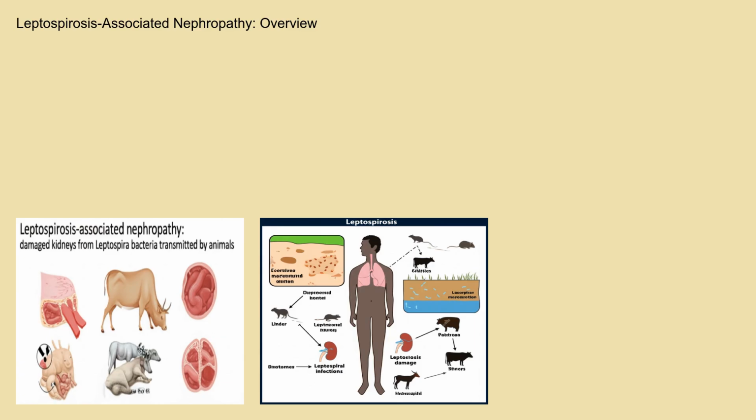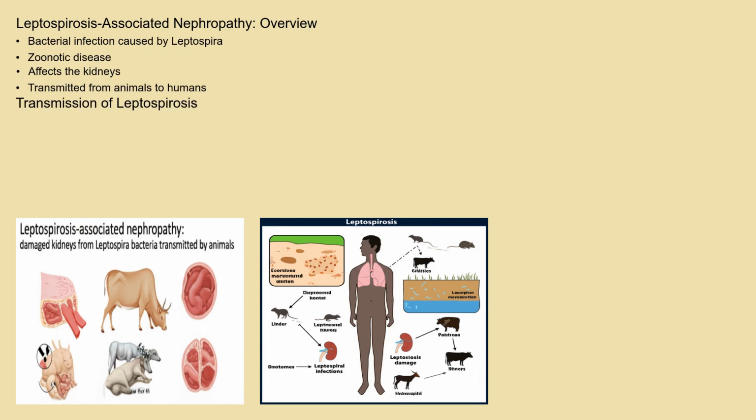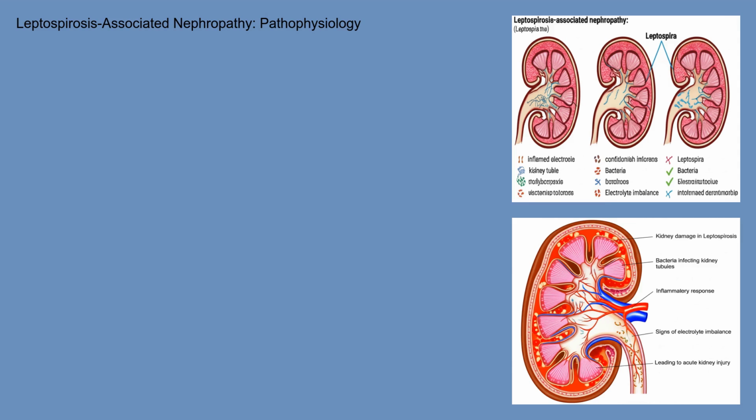Leptospirosis-associated nephropathy is caused by infection with pathogenic bacteria of the genus Leptospira. These bacteria are zoonotic, meaning they are transmitted from animals to humans. Common animal reservoirs include rodents, cattle, pigs, dogs, and wild animals. Humans typically become infected through contact with contaminated water, soil, or animal urine. The bacteria enter the body through breaks in the skin or mucous membranes, leading to systemic infection and potentially affecting the kidneys.